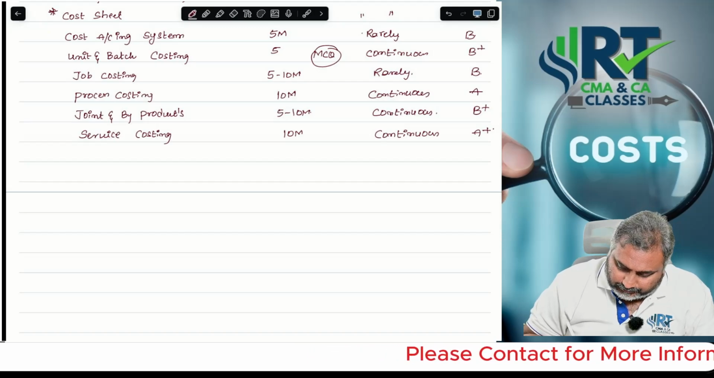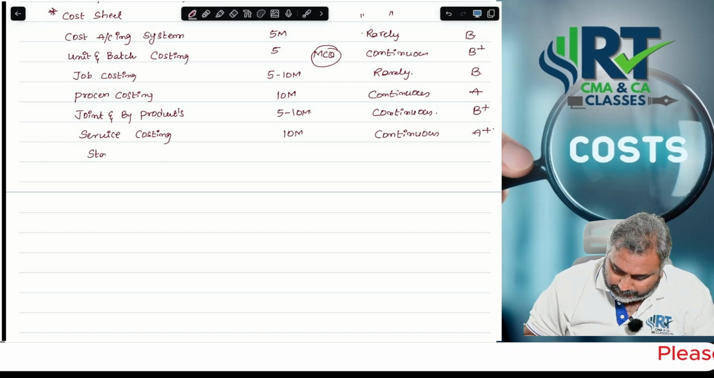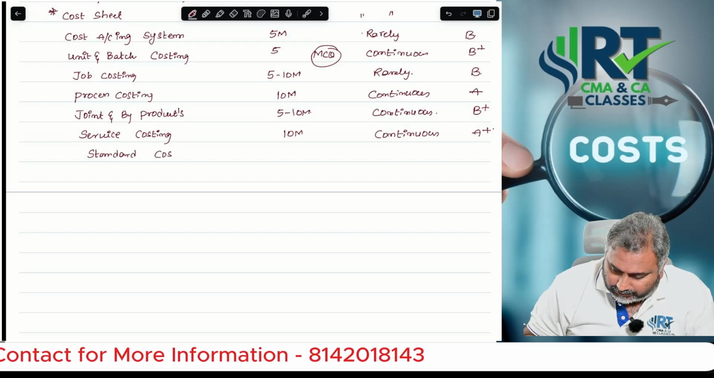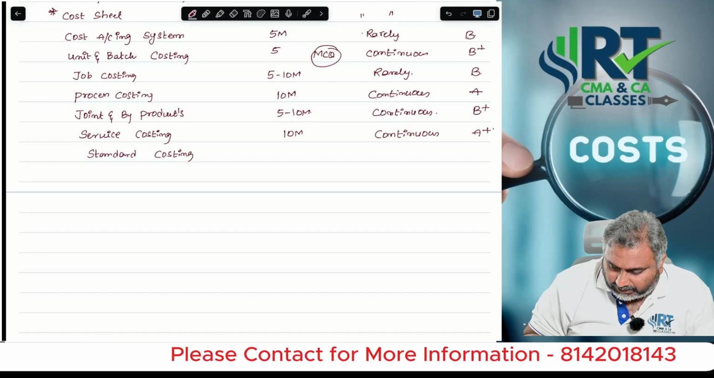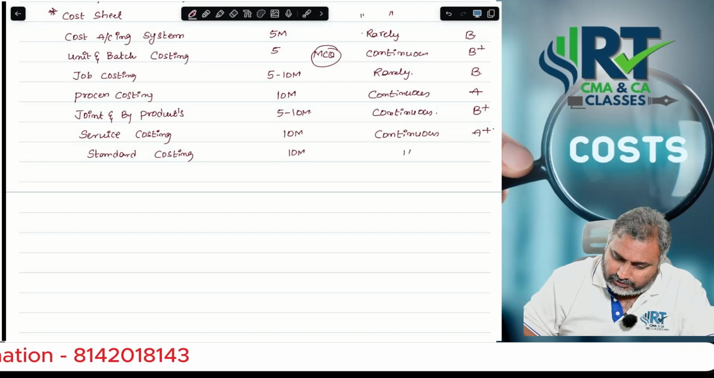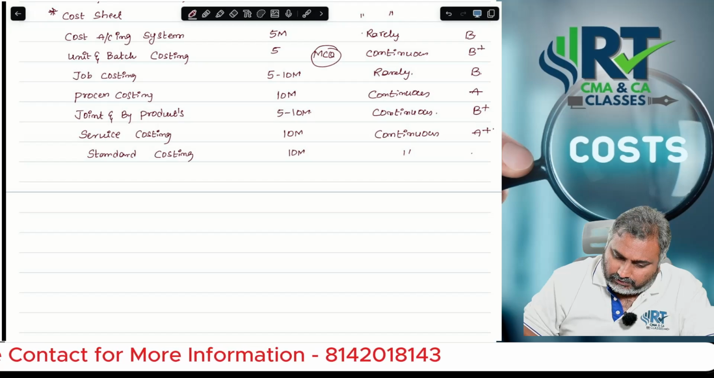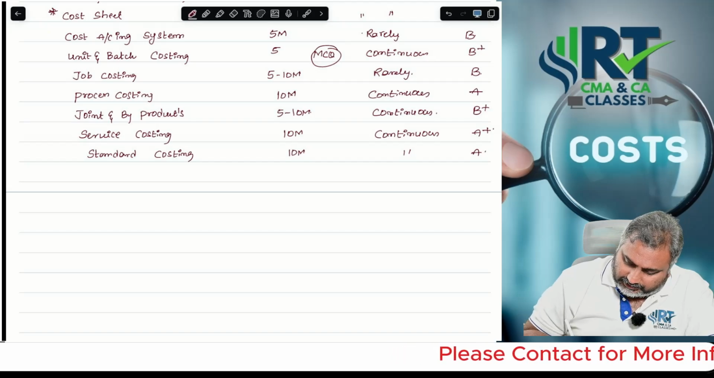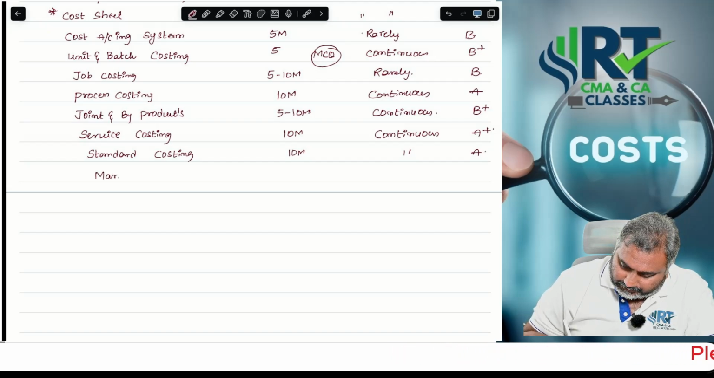And next, sir, three important concepts. Standard costing. Simply, sir, 10 marks, no doubt, on a continuous basis. You can consider this also an A category concept. Next, sir, marginal costing.